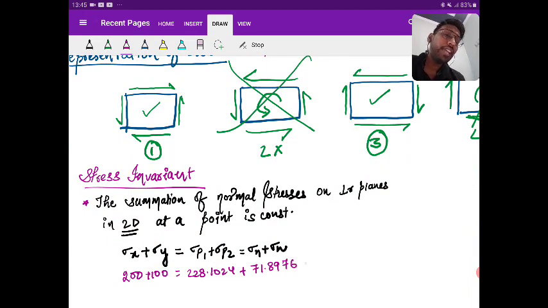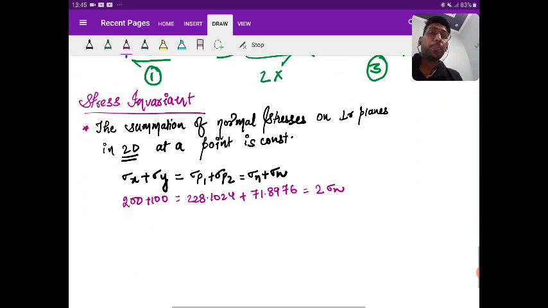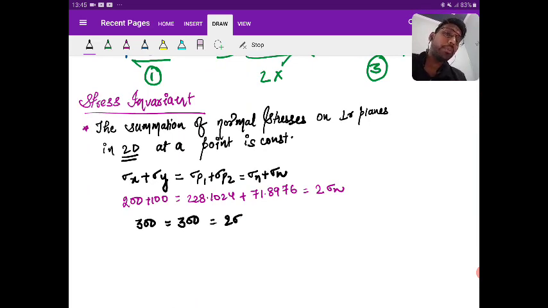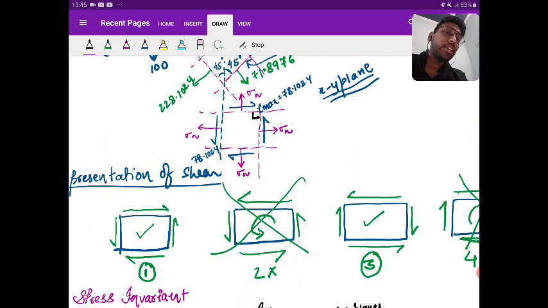Okay, then this is equal to 2 times sigma n. So please add, see what value you are getting. First 300, second also 300. This is equal to 2 times sigma. So from here I get sigma n is equal to 150. Are you able to understand? Yes or no? So the normal stress that I am obtaining is 150 megapascal.